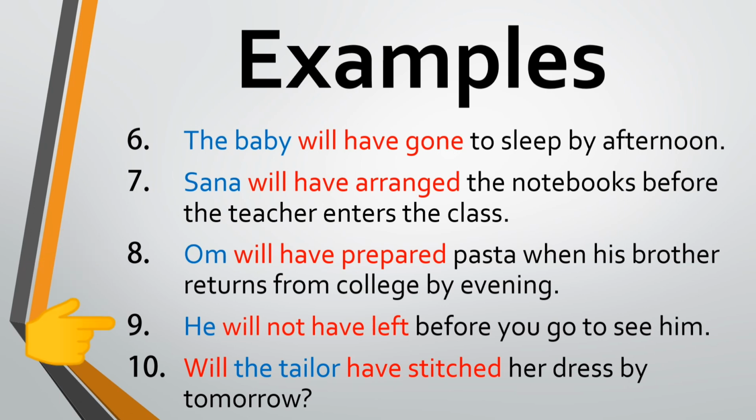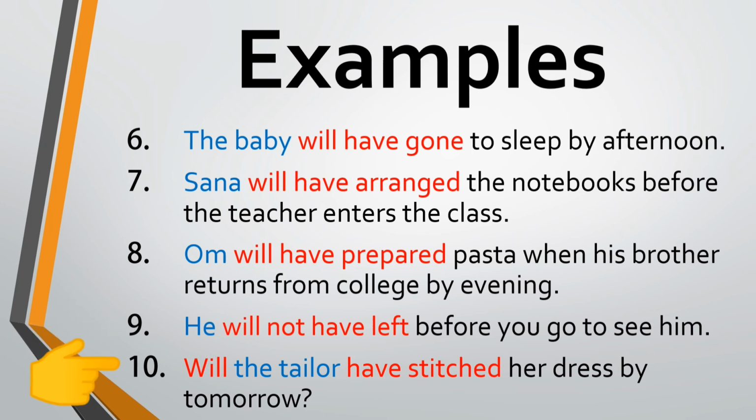He will not have left before you go to see him. He is again third person singular subject, so will have is used with the past participle of the verb leave. Before you go to see him is a future time reference. And since this is a negative sentence, not is used after will.